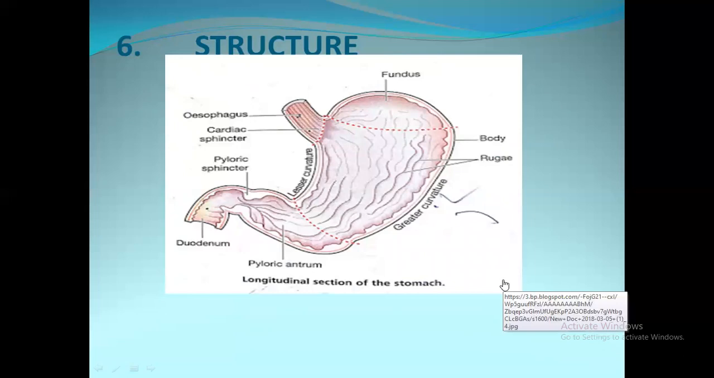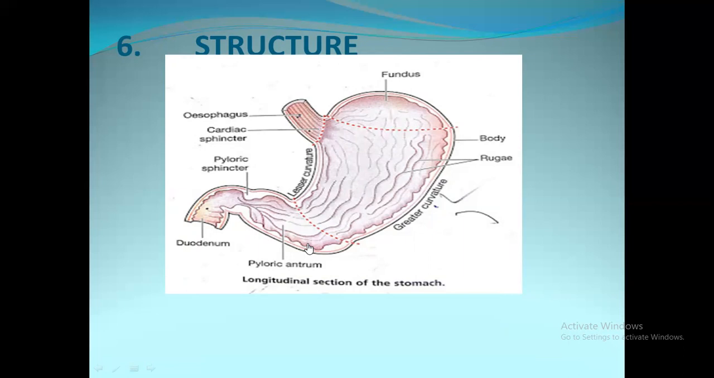structure of the stomach. The structure of the stomach is broadly classified into parts. The parts of the stomach are fundus, body and pyloric antrum. Now we'll see what the fundus is. The fundus is the upper part of the stomach, and this is the body. The body lies between the fundus and the pyloric antrum.